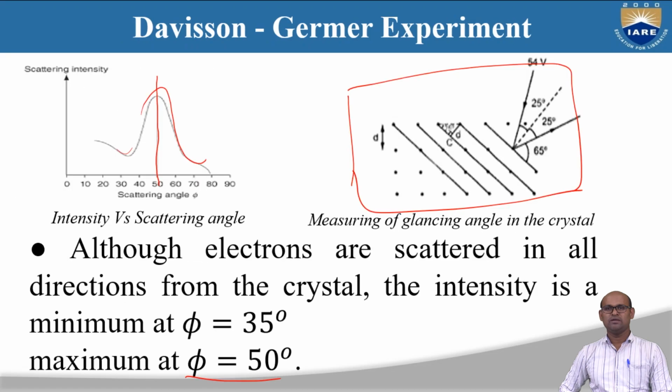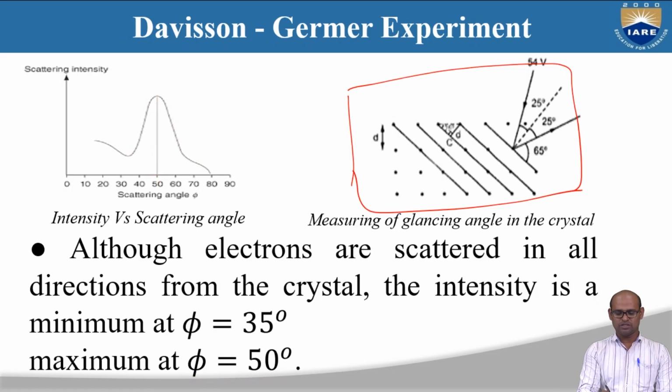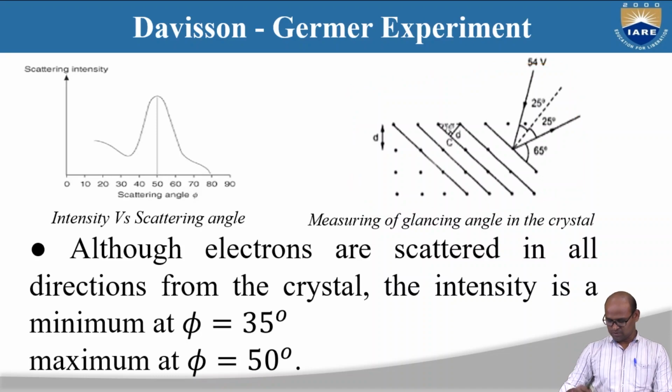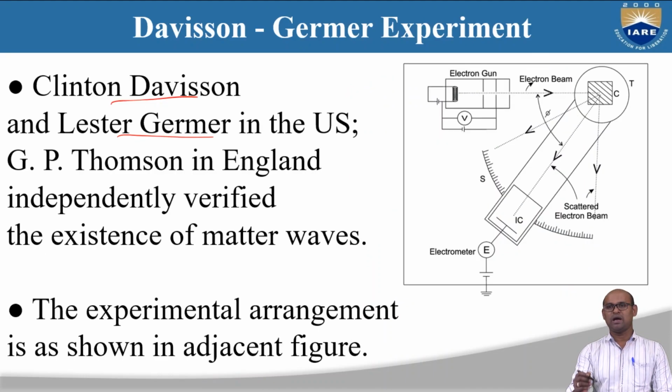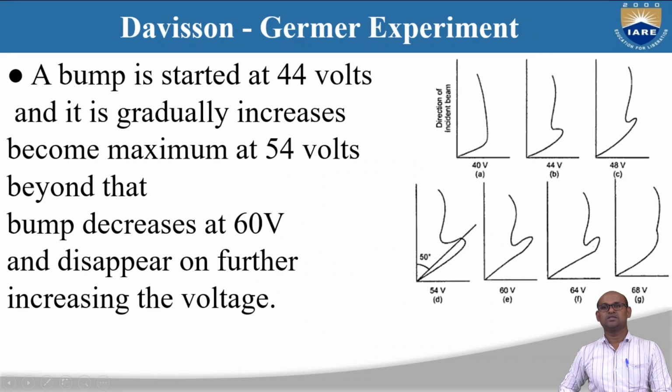In their experiment they also changed the potential. They had connected the electron gun to a battery, so they could change the potential using this battery. They measured the scattering intensity for different potentials or voltages, and plotted it for 40 volts, 44 volts, 48 volts, 54 volts, 60 volts, 64, 68.